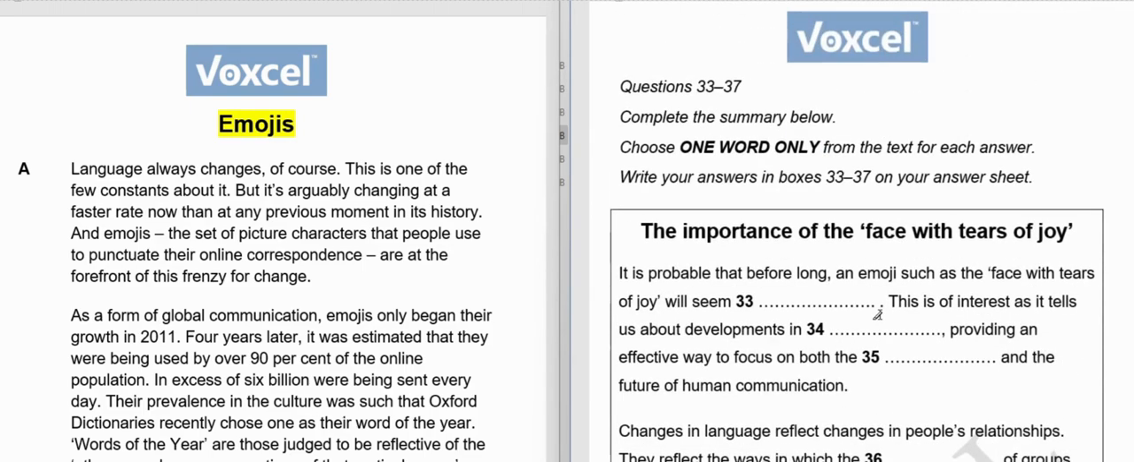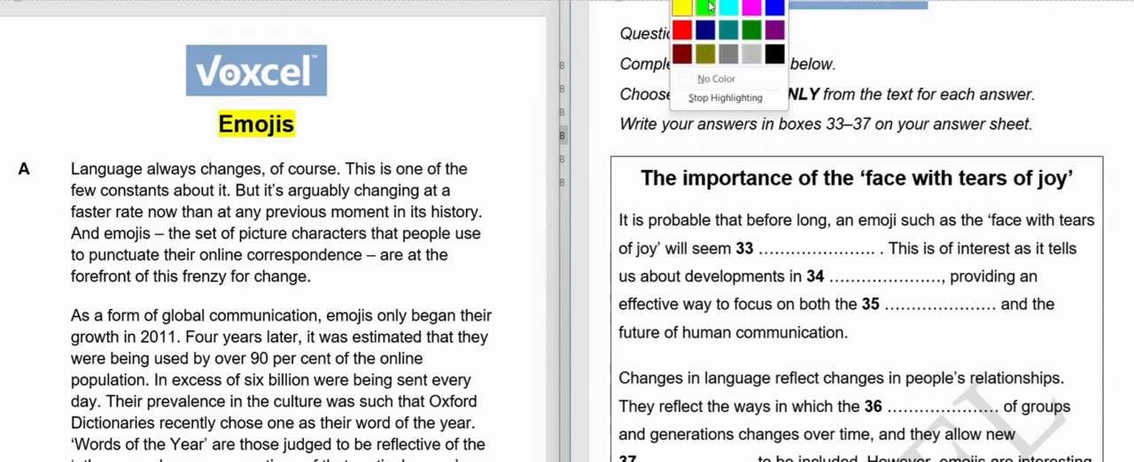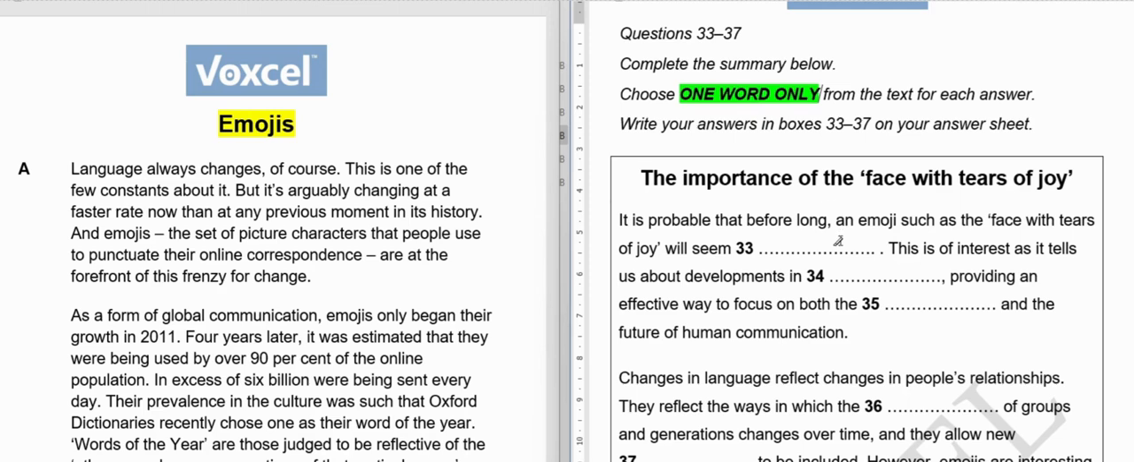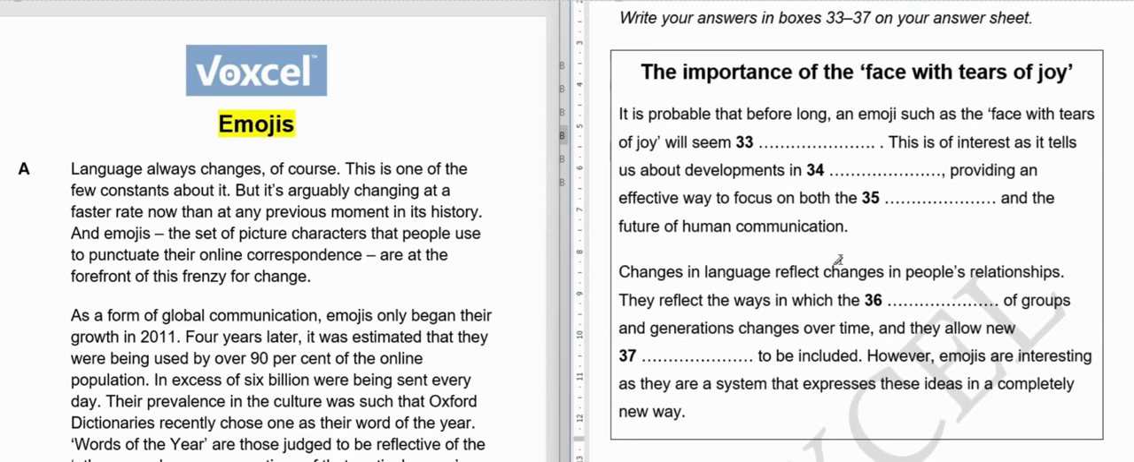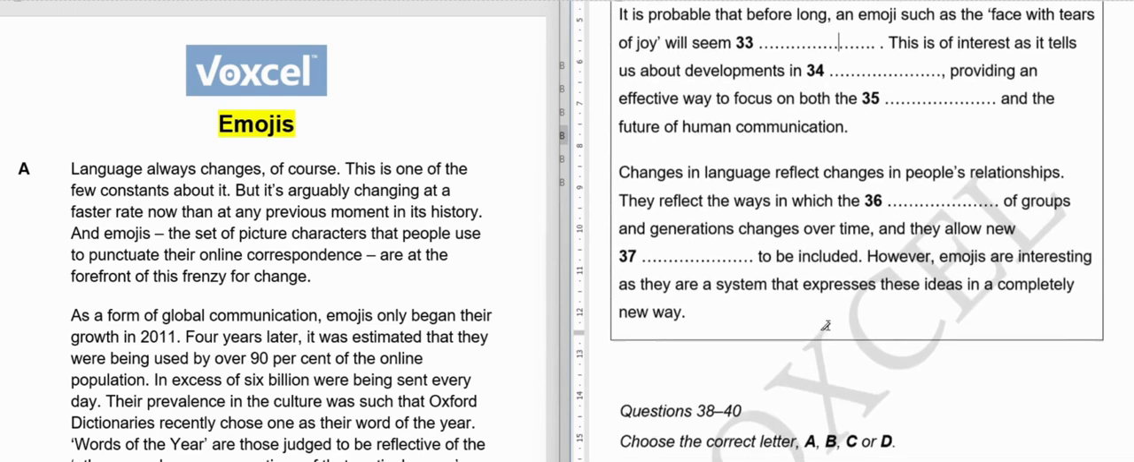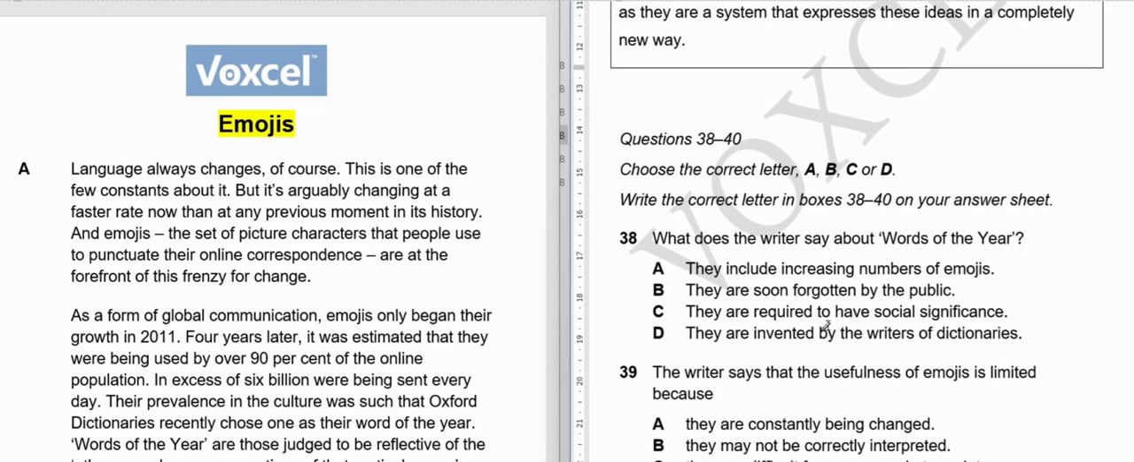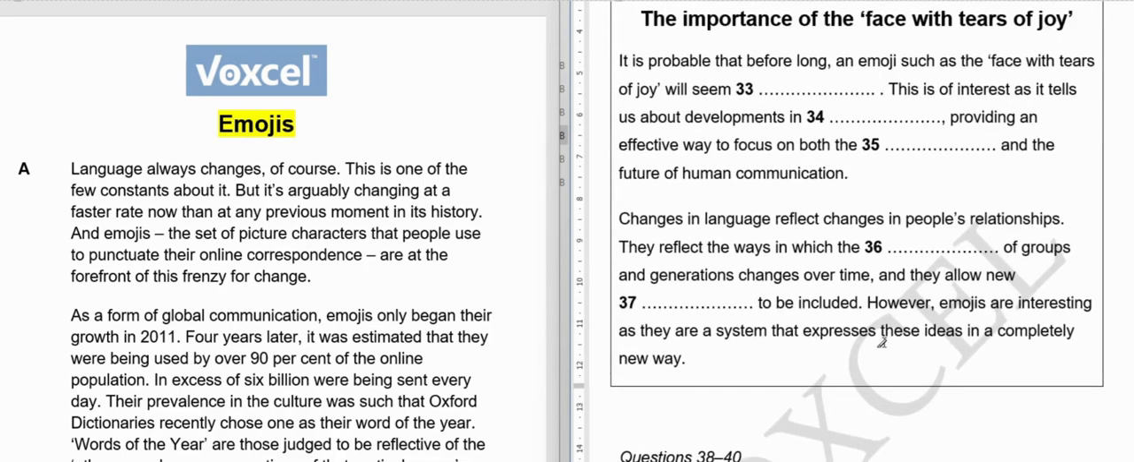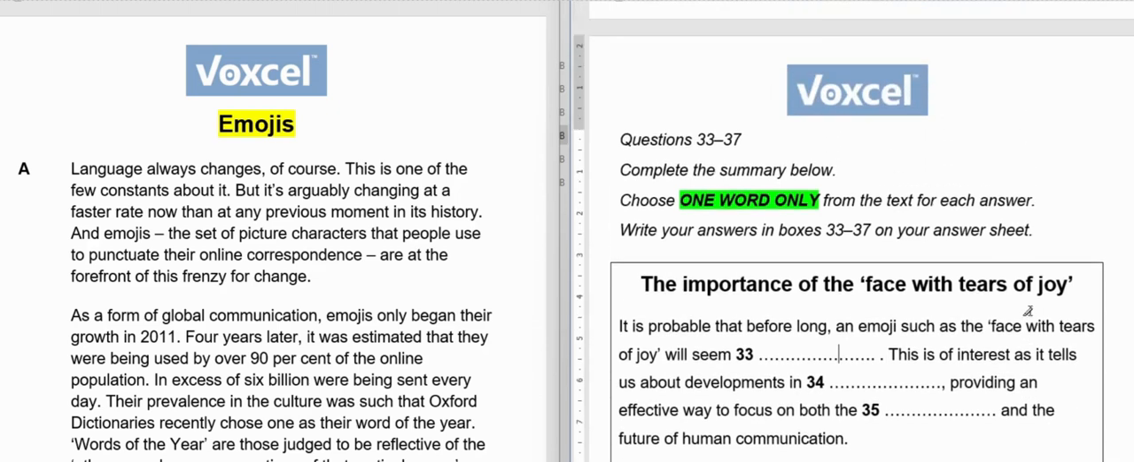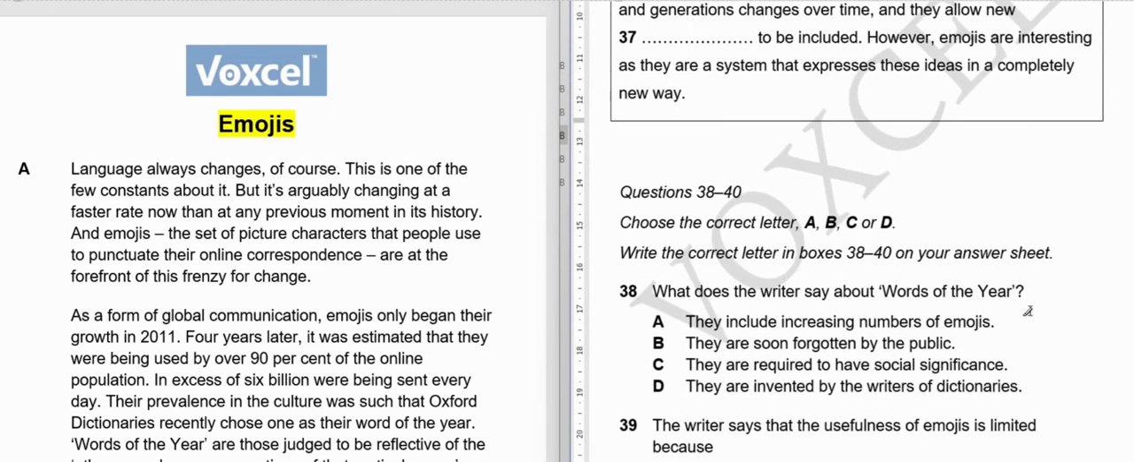from 33 to 37 we have to deal with one word only, meaning we are dealing with blanks. We will have to write one word for each blank. And 38 to 40 we are dealing with multiple choice questions, so we will have to pick one option out of these four. So they are quite easy. We have understood what kind of questions we are going to deal with.